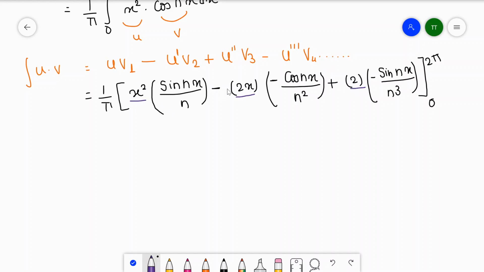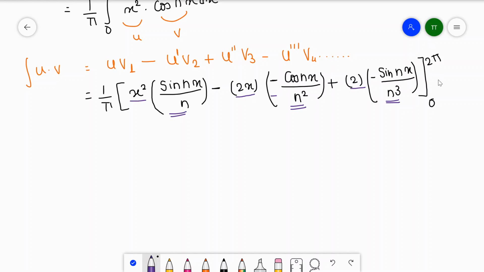In the first part we have to write the differentiation with alternate positive negative signs. In the second part, that is v1, the integration of cos is sine, and we divide by the constant. Again the integration of sine is minus cos nx divided by n square. Again the integration of cos is a positive sign, but we already have a negative over here, so we will write negative sine nx divided by n cube.